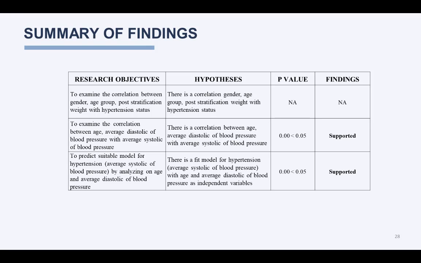To predict a suitable model for hypertension, average systolic blood pressure, by analyzing age and average systolic blood pressure. The hypothesis: there's a fit model for hypertension, average systolic blood pressure, with age and average systolic blood pressure as independent variables. The p-value is 0.005, which is greater than 0.00, and it is supported.